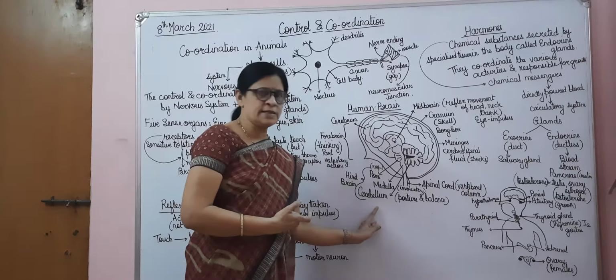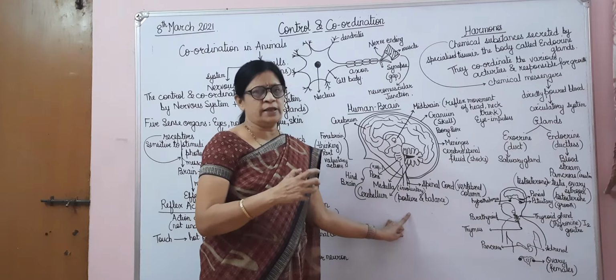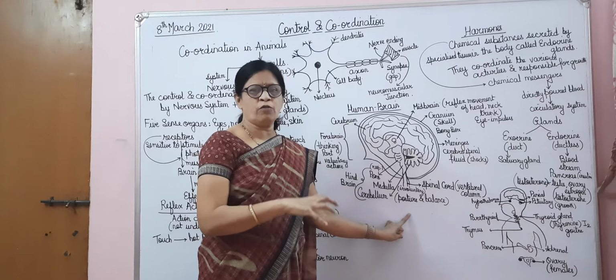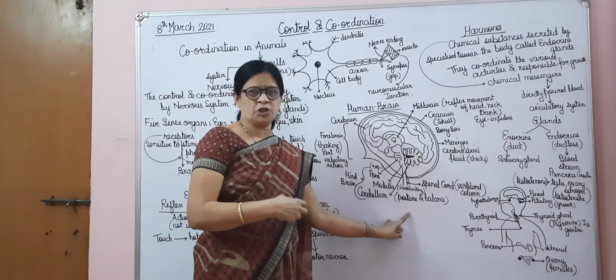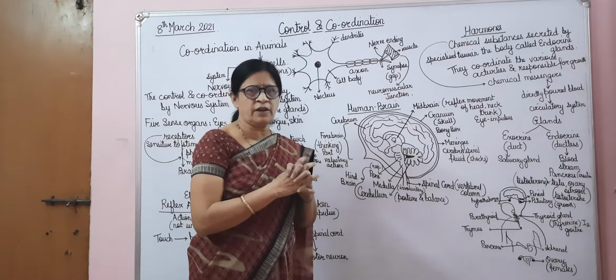And the third part is the cerebellum. This cerebellum is responsible for the posture and the balance of the body. Means our body is balanced when we are walking, when we are talking, when we are playing. All the body postures are balanced because of this cerebellum. So this cerebellum is responsible for posture and balance. So every part of the brain has a specific function.